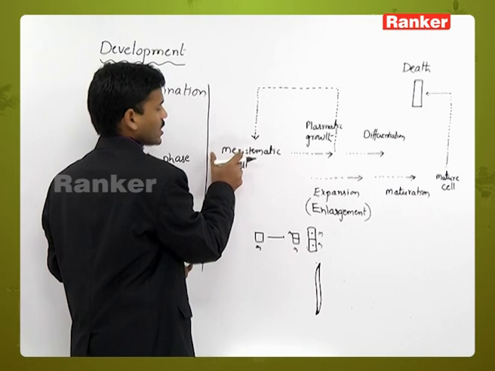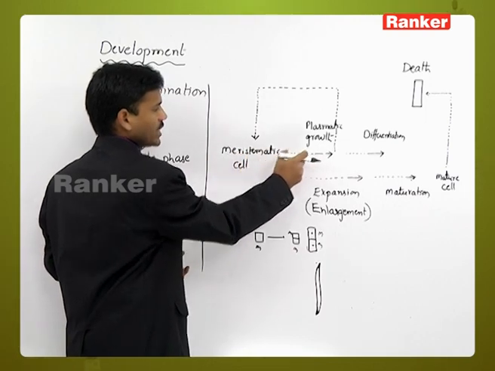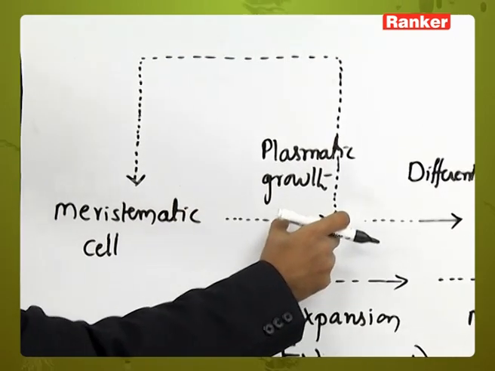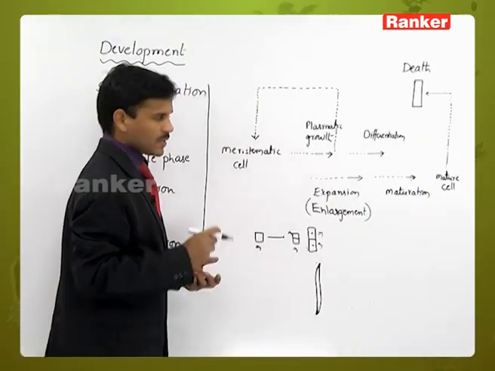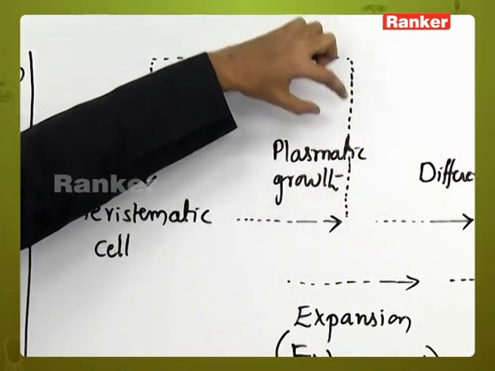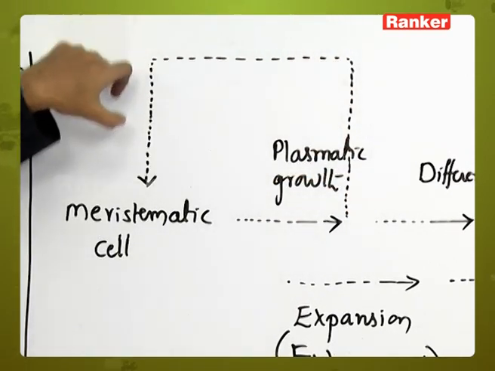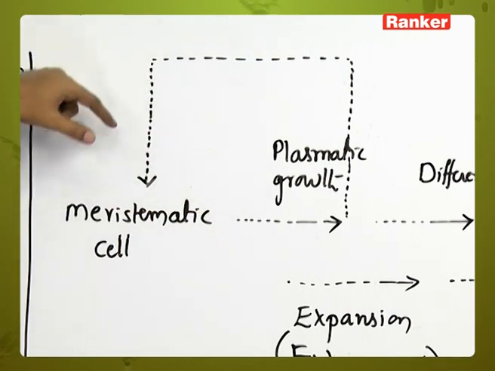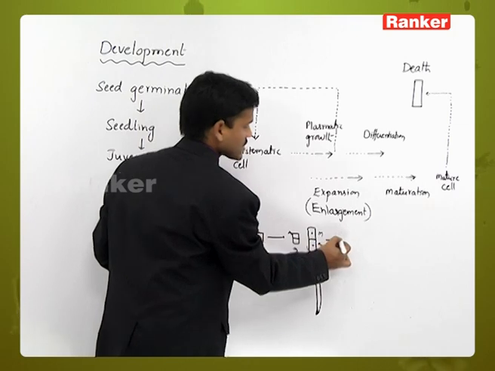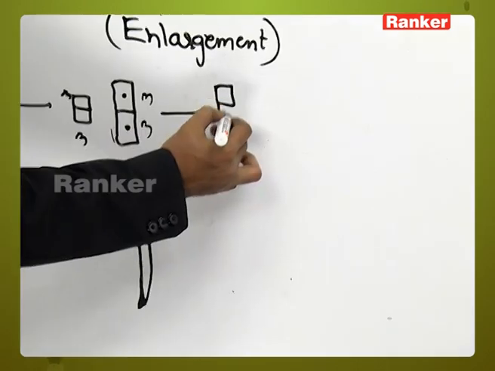So a meristematic cell divides and new cells are produced. The new cells show plasmatic growth, the protoplasm increases, and then the cells divide again, acting as meristematic cells and dividing into four cells like this.